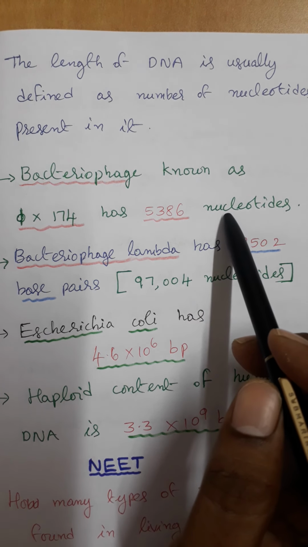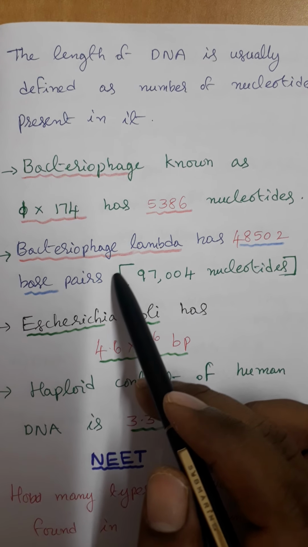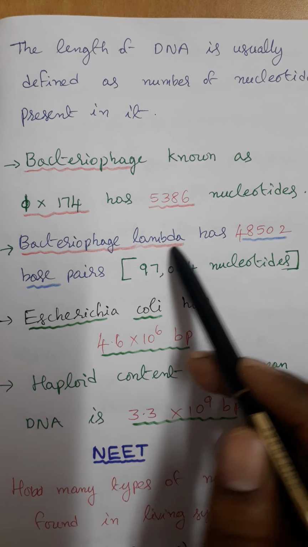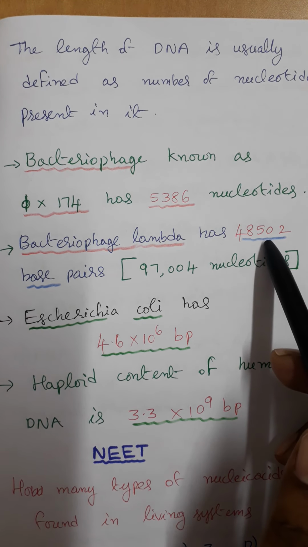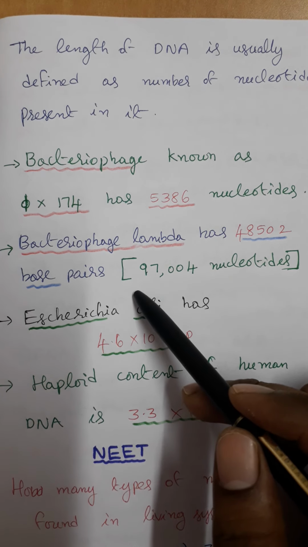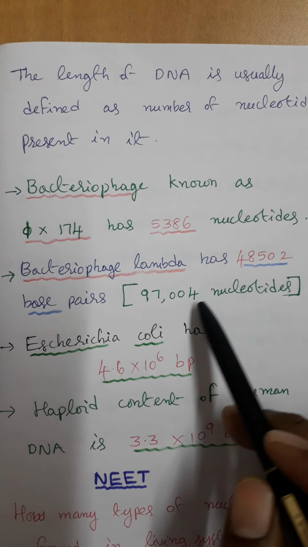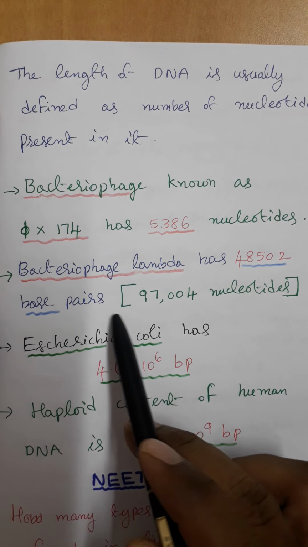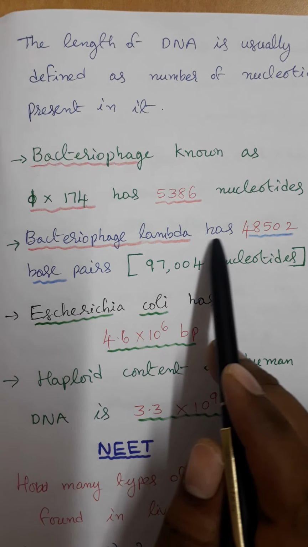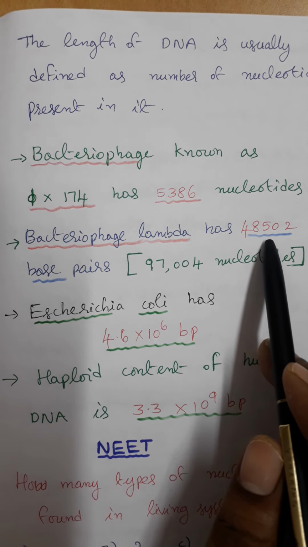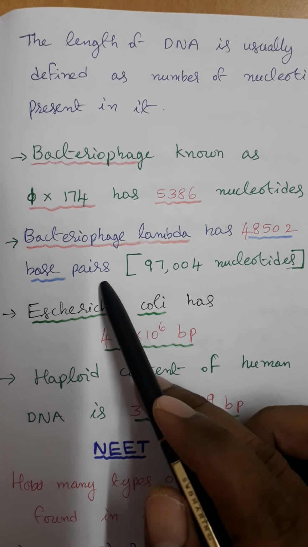5386 nucleotides, whereas bacteriophage lambda has 48,502 base pairs. Each base pair consists of 2 nucleotides. So bacteriophage lambda has how many base pairs? 48,502 base pairs.